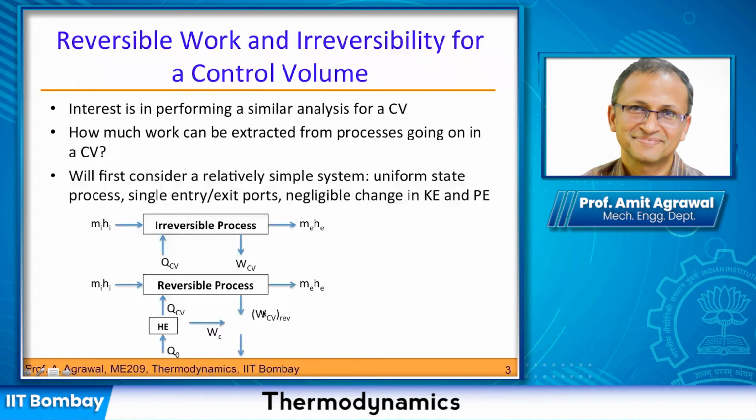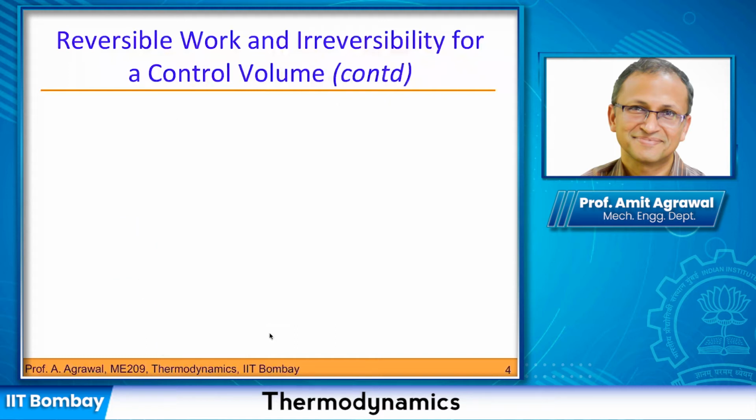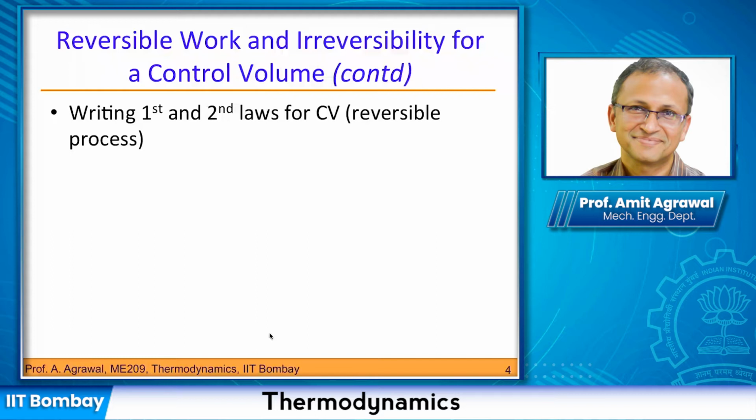In fact, it should be the other way around. There will be some amount of work that I need to supply here. But that is what the two works are. So the work which is coming out of this control volume is now given as W_CV reversible. Otherwise, the mass flow rates and the heat which has been added are the same between the two scenarios. So I'm now going to write out the first law and the second law for the control volume. Okay, and of course, the second law is for a reversible process.